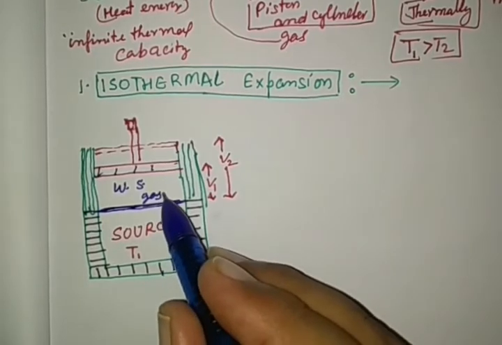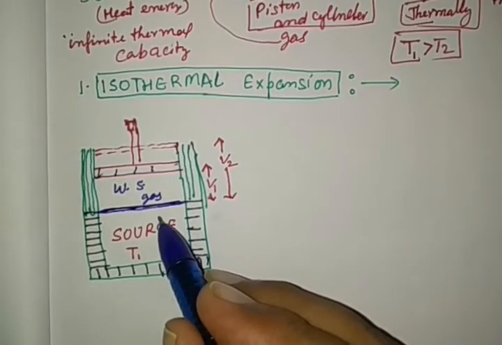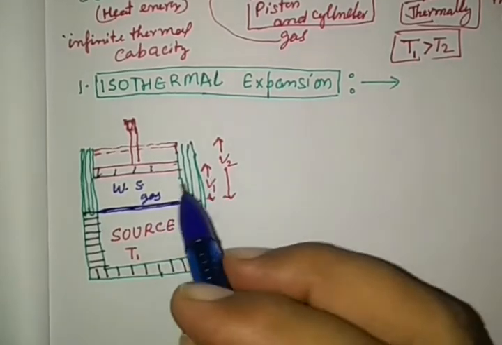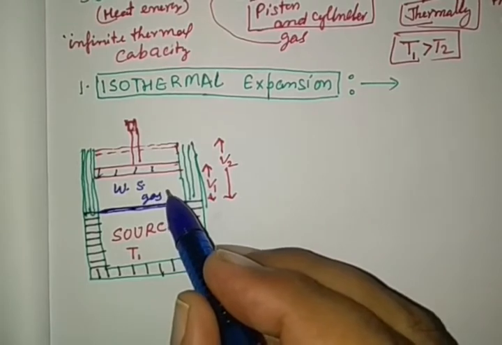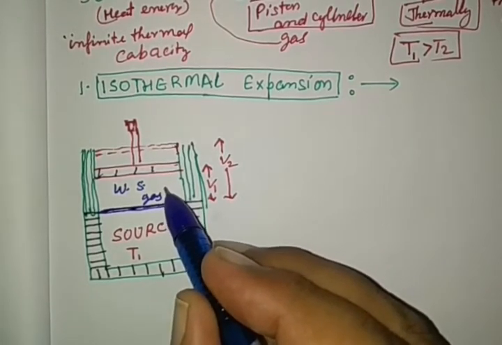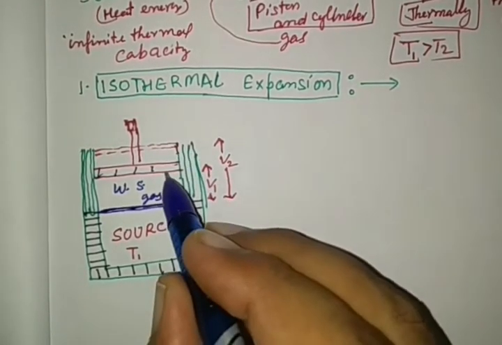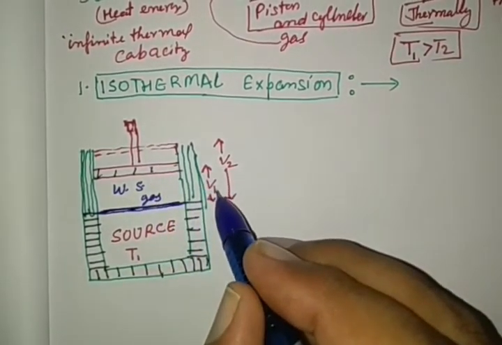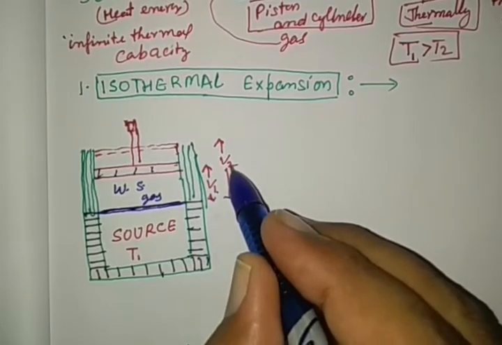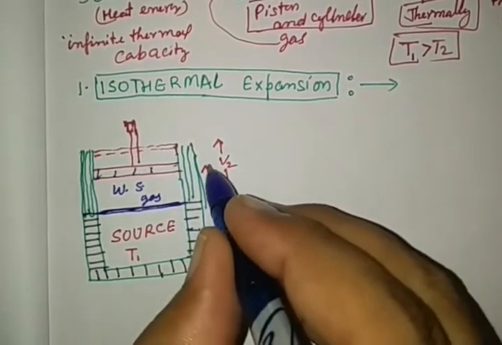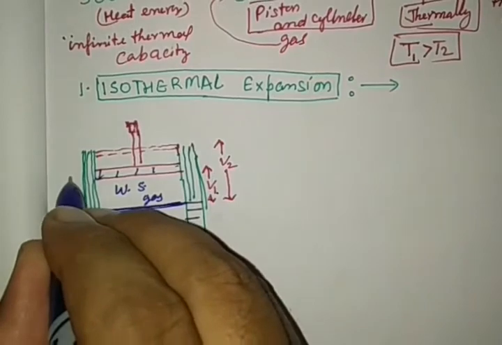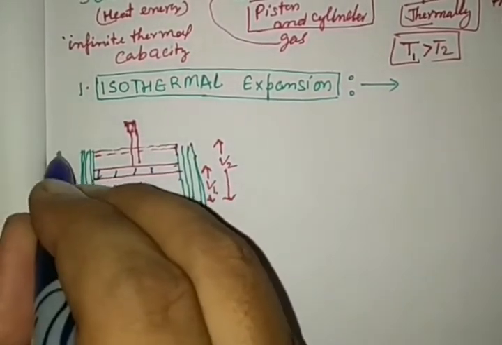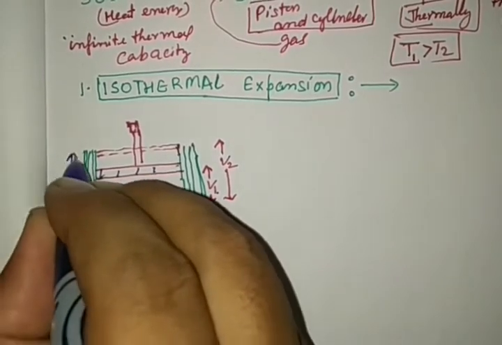In that condition, the working substance can get heat from the source, and when it gets heat, the pressure increases, so it is free to expand upward. It moves its volume from V1 to V2. Let the pressure at the initial position be P1. When it moves upward, the pressure changes from P1 to P2.